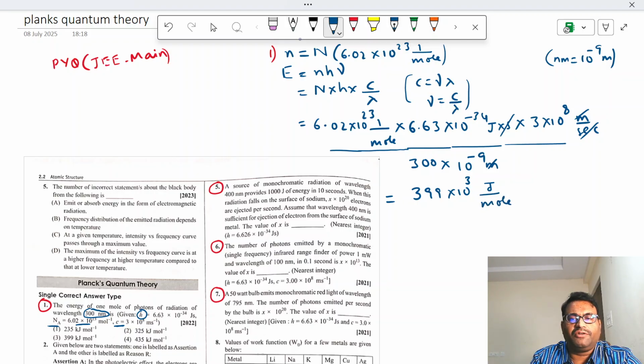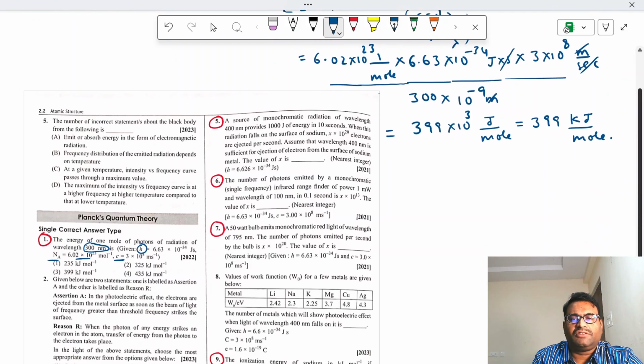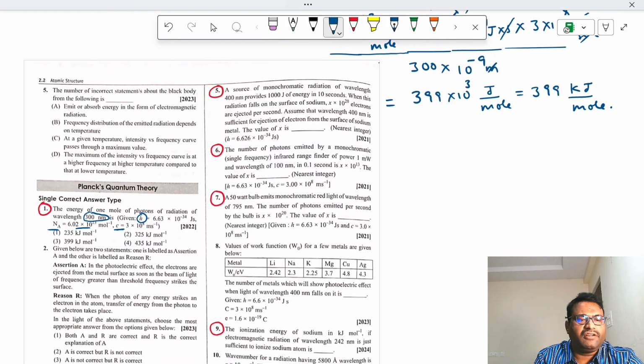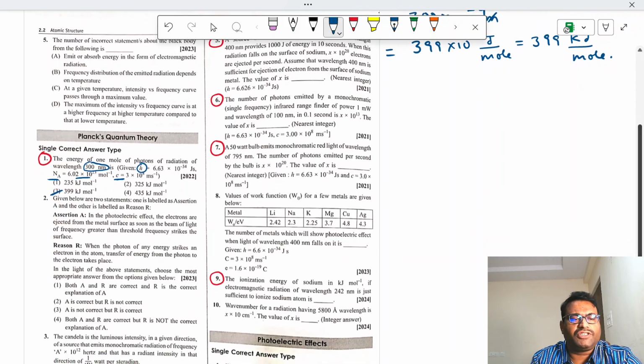Converting into kilojoule, we get 399 kilojoule per mole. So the answer is 399 kilojoule per mole. Okay, let us go with the next question.